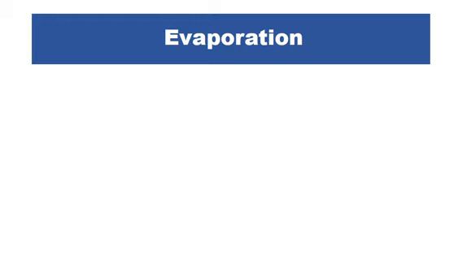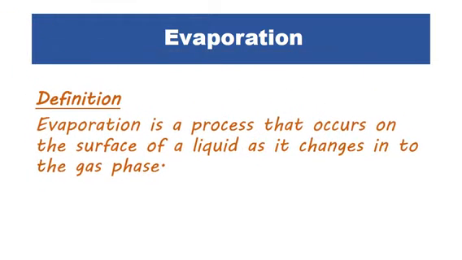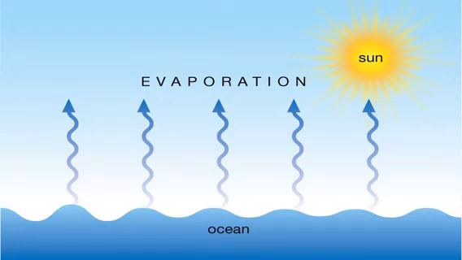So what is evaporation? It is a process that occurs on the surface of a liquid as it changes into a gas. So the liquid will change into gas in this process. Okay, children, you can see here. See what is happening in evaporation.